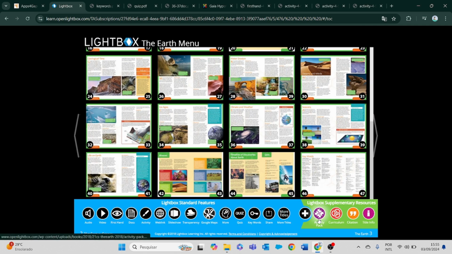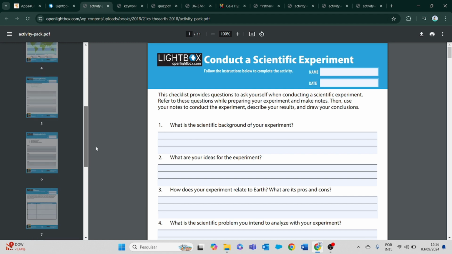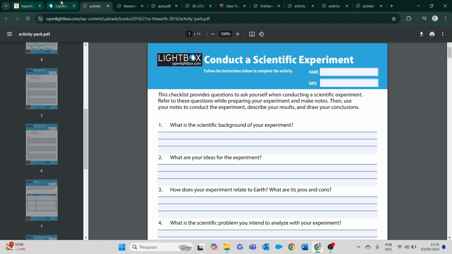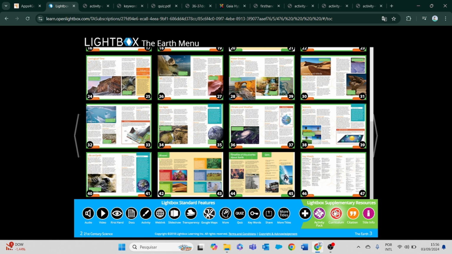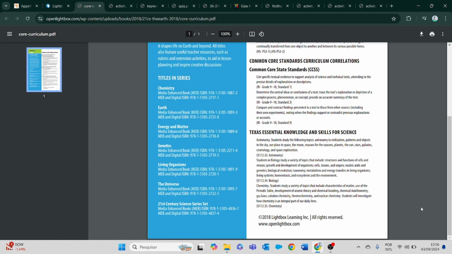If you want to only start the activities after you finish the entire book, not doing one activity every page, you can come to Activity Pack and you will have all the activities in one place. To know more about the curriculum of the book, you can come to Curriculum and know the standards and much more.